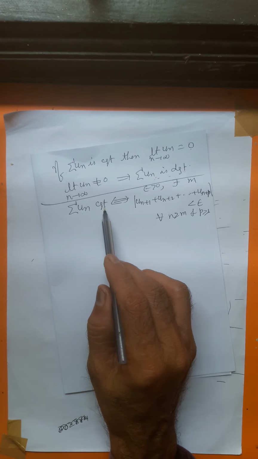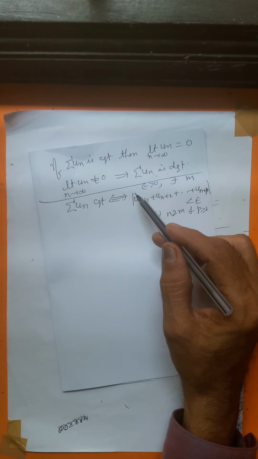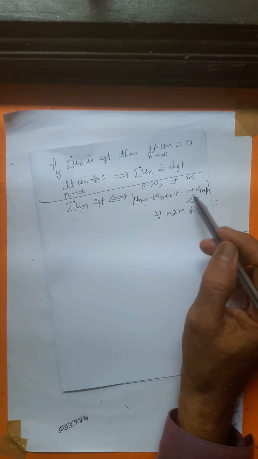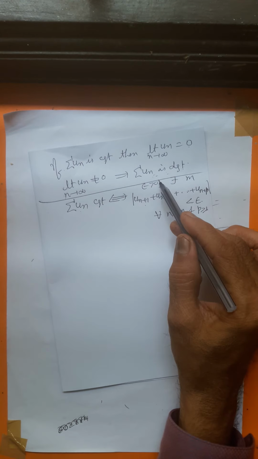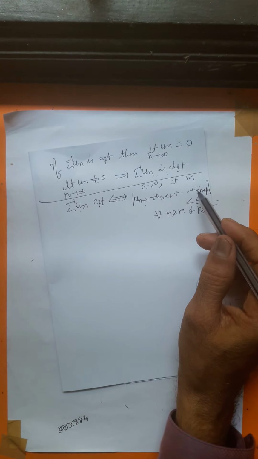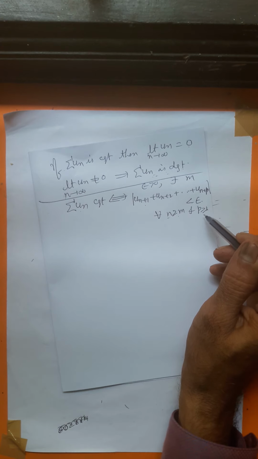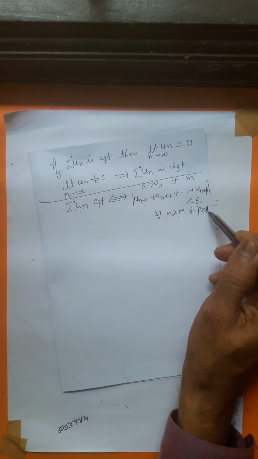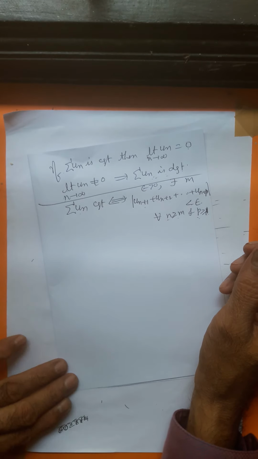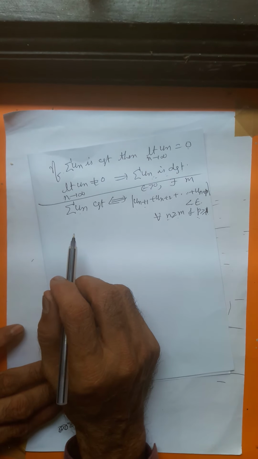So a series is convergent if and only if modulus of un plus 1 plus un plus 2 up to un plus p is less than epsilon, for a given epsilon greater than 0, for all n greater than or equal to m and p greater than or equal to 1. Fine. Again, how to prove this?